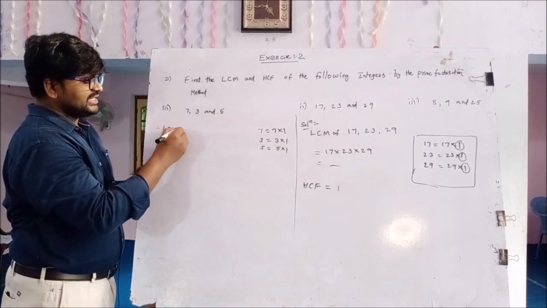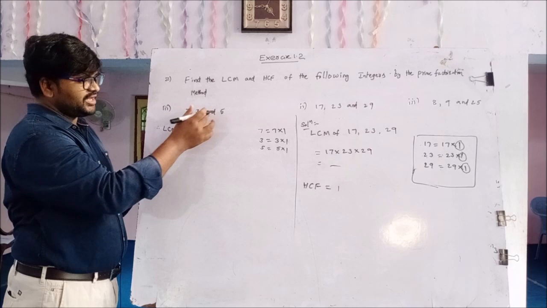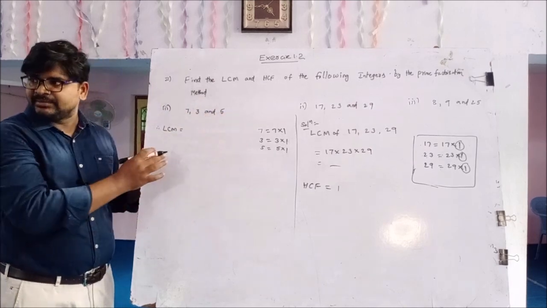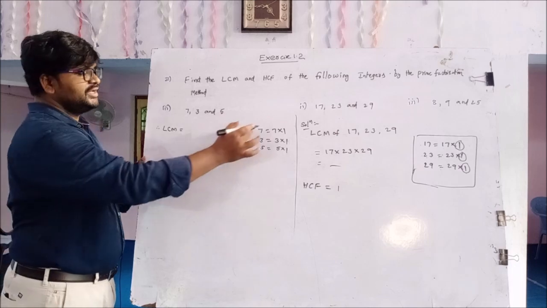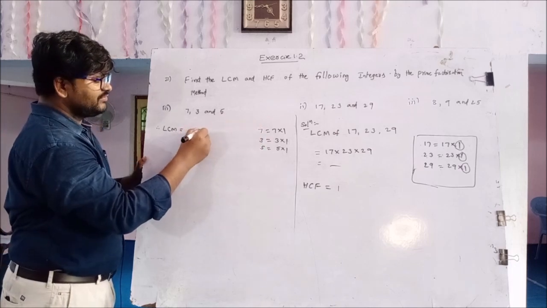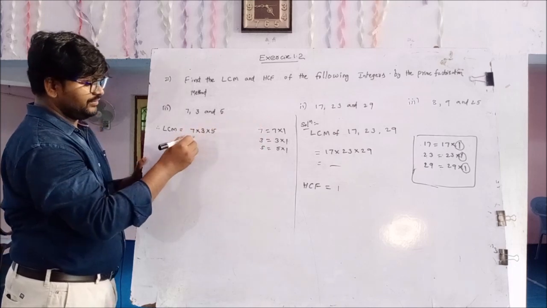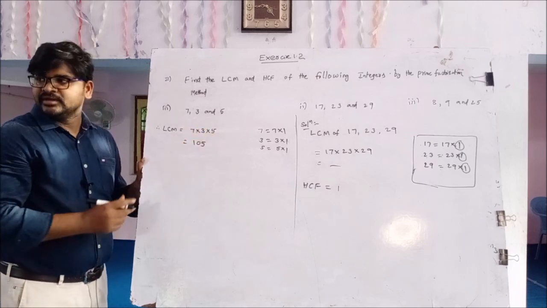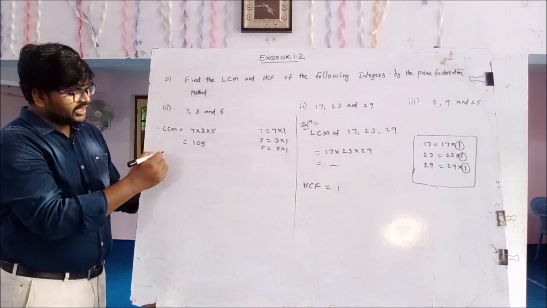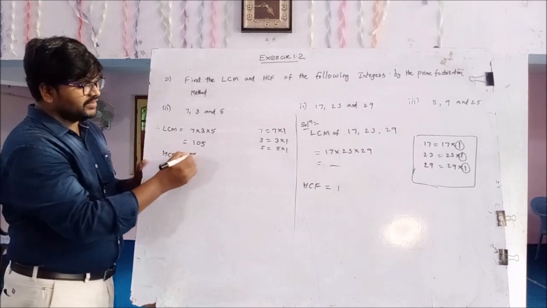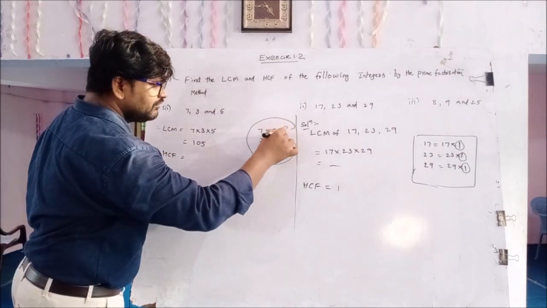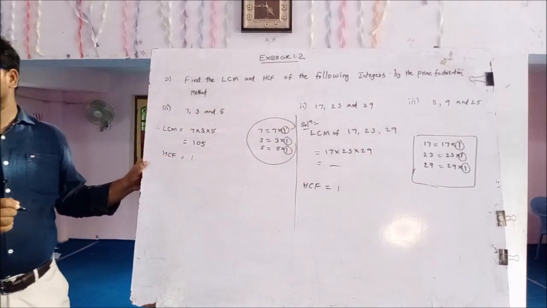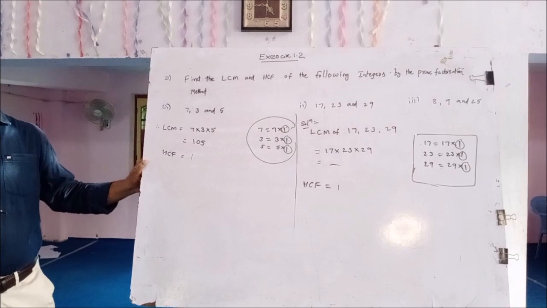Therefore, LCM of 7, 3, 5 equals the product of primes, which means 7 into 3 into 5. 3 5s are 15, 15 7s are 105. This is the LCM. And HCF equals, here only 1 is the common number. Therefore, HCF equals 1. It's clear?